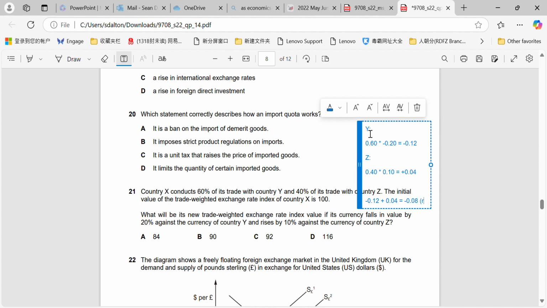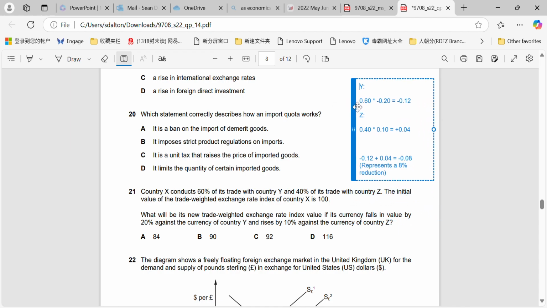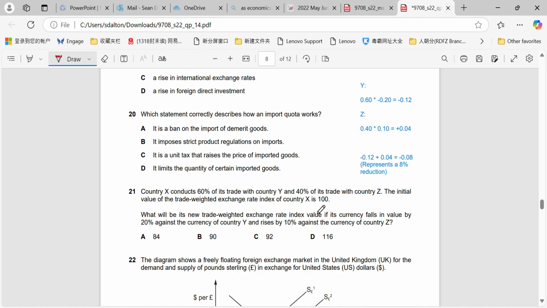Now that 0.08 represents an 8% reduction. We know that the initial value is 100. So very simple, 100 minus 8%. 8% would be 8 of that, and that would leave our new trade weighted exchange rate value at 92.